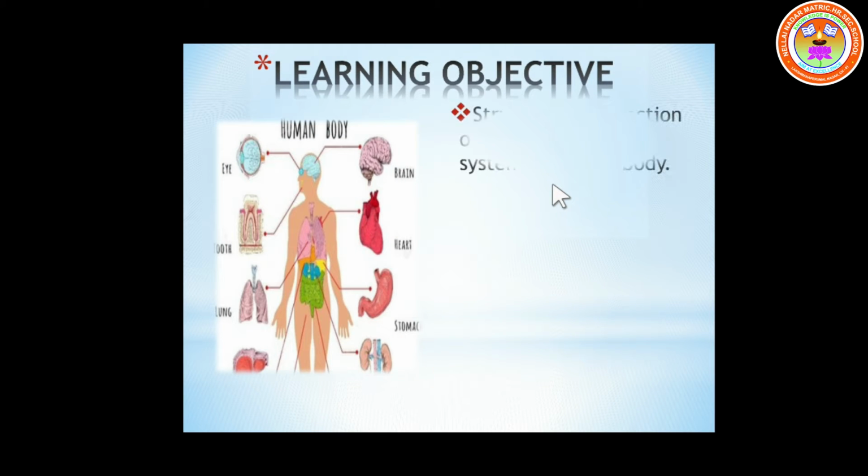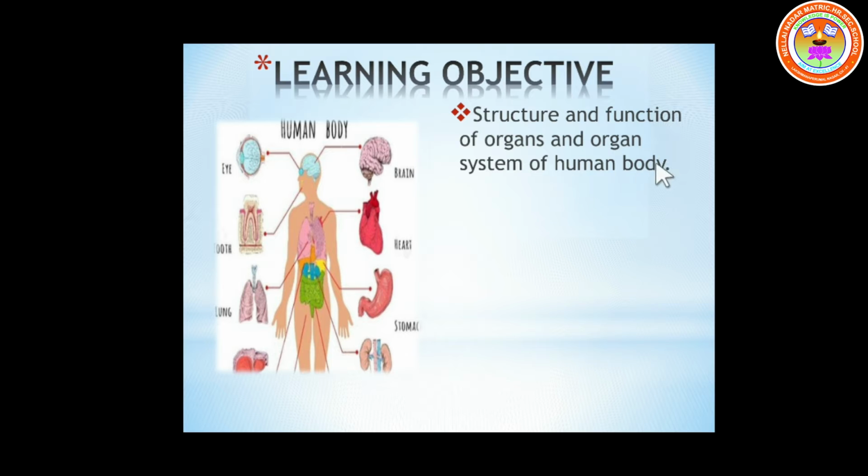So let us see what the learning objectives of this chapter are. We are going to understand the structure and function of organs and organ systems of the human body.